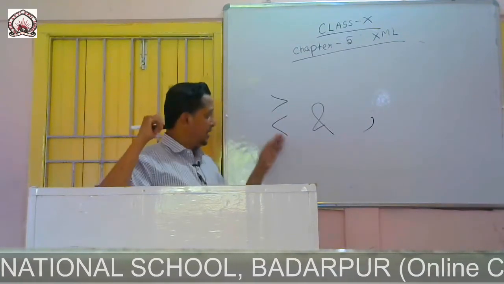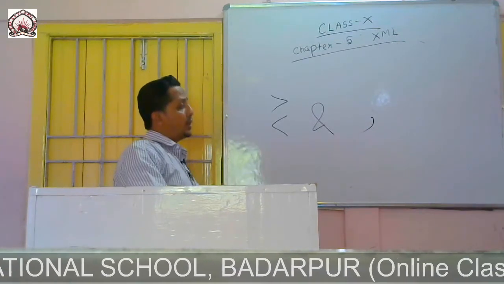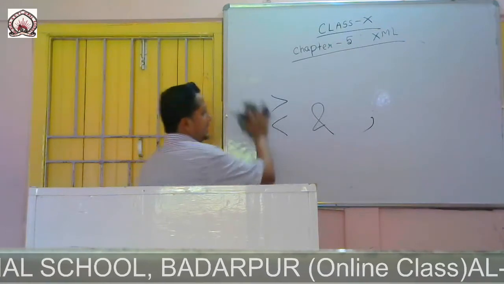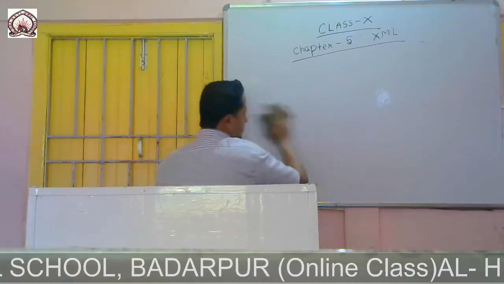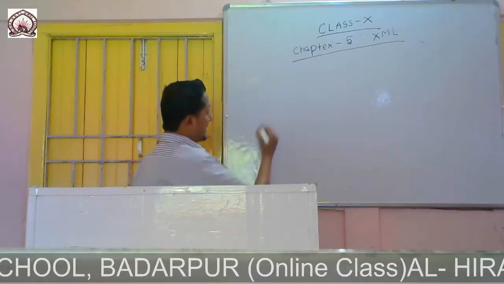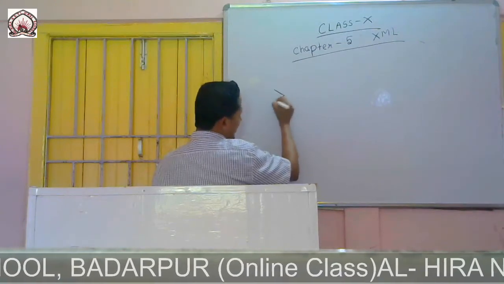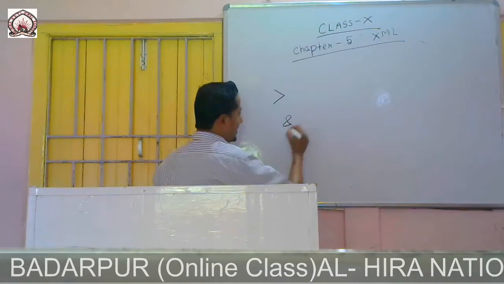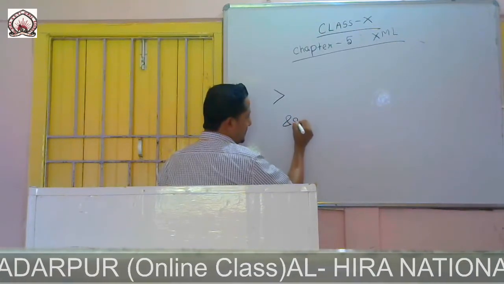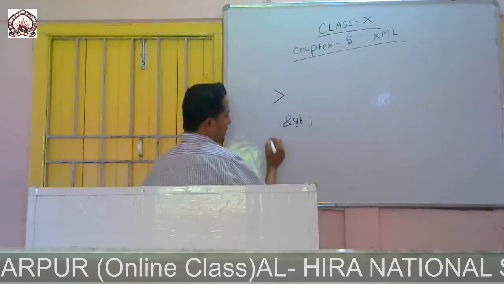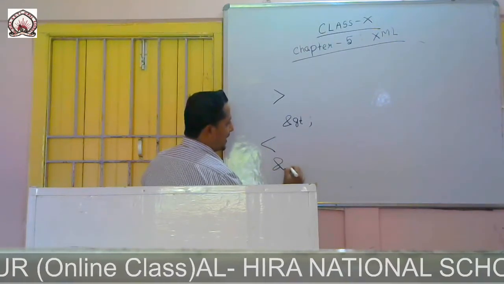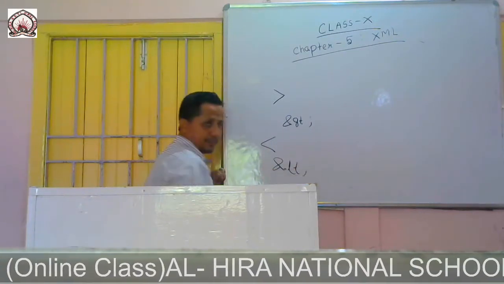Say we want to write greater than. So how will I write it? Ampersand GT semicolon. Suppose less than: ampersand LT semicolon.